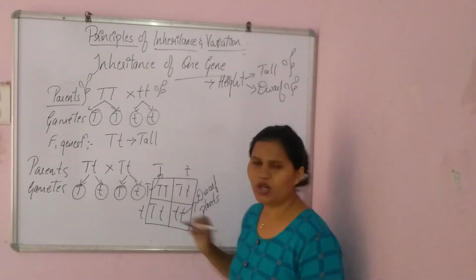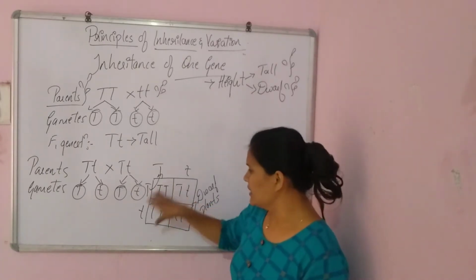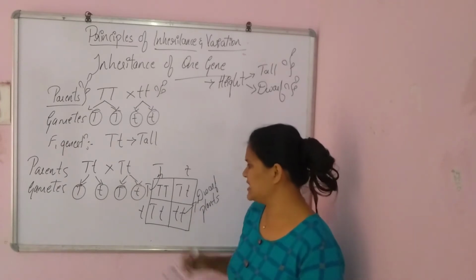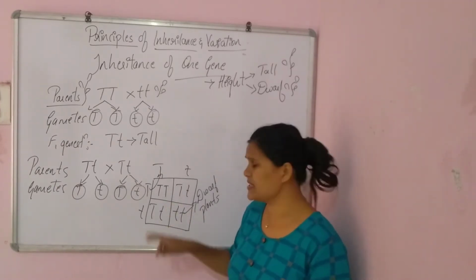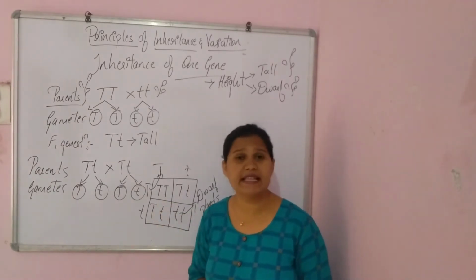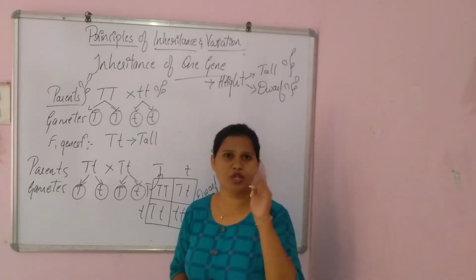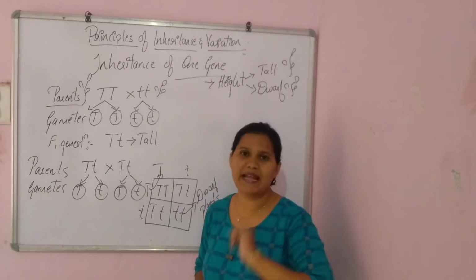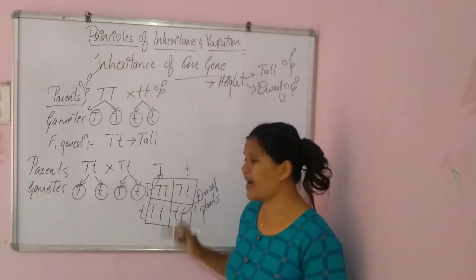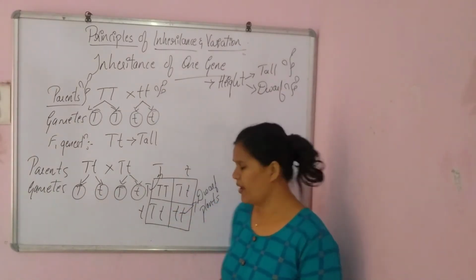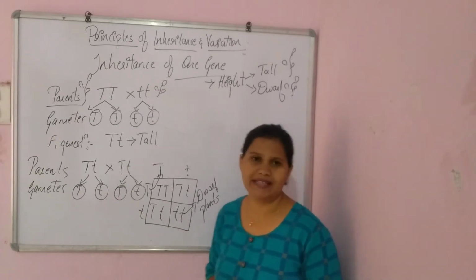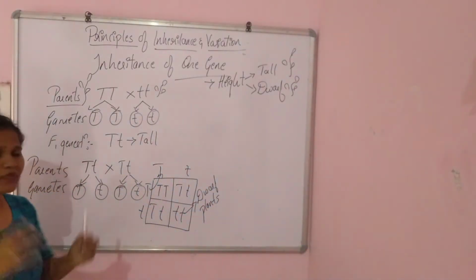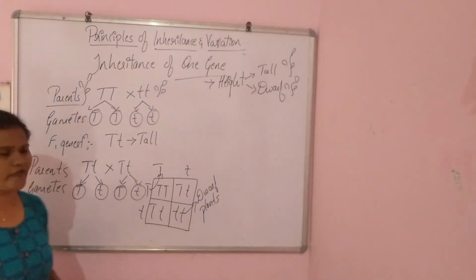And 3 tall plants. Here, in case of these 3 tall plants, we can see the difference again. See, the first offspring is capital T, capital T. In the sense, it is the homozygous tall. Where in case of these two, there is the presence of a capital T and small t. So that's why these two are the heterozygous tall, where the small t, that is the homozygous dwarf. So let's write the phenotypic nature of these offsprings.